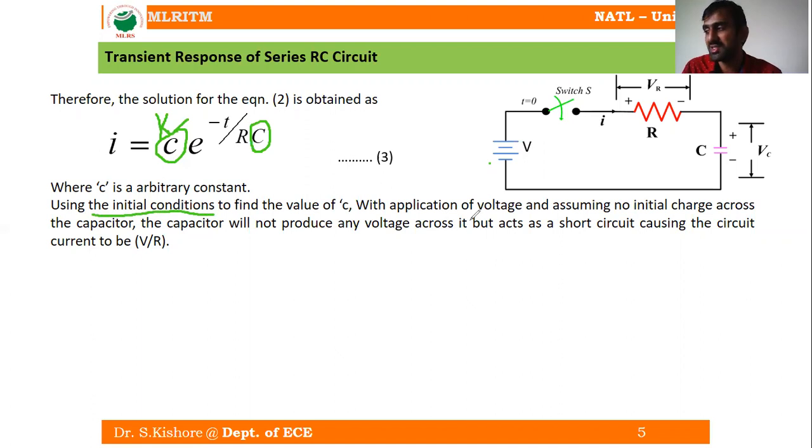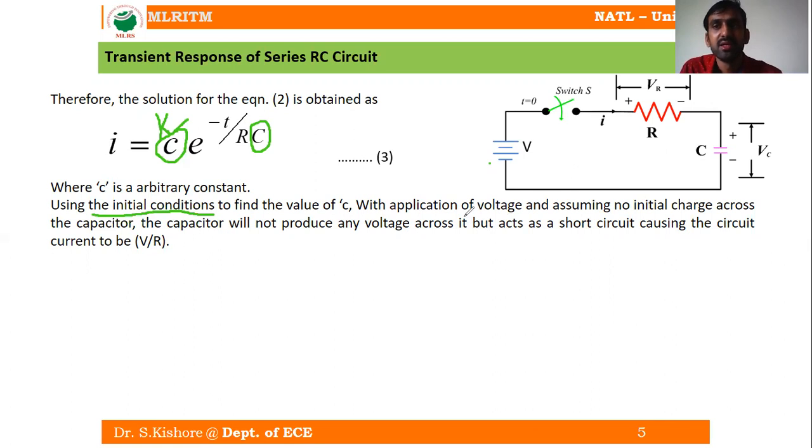As it is an RC circuit, we are going to consider the application of voltage, and assuming there is no initial charge across the capacitor, it doesn't produce any voltage across it. As I said in the initial classes, the capacitor acts as a short circuit at the initial moment.